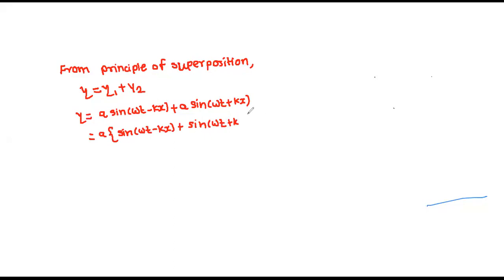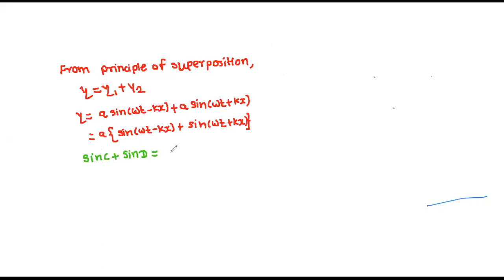This bracket closed. Now we know one formula. What is that formula? So see, we have this formula, sin C plus sin D.